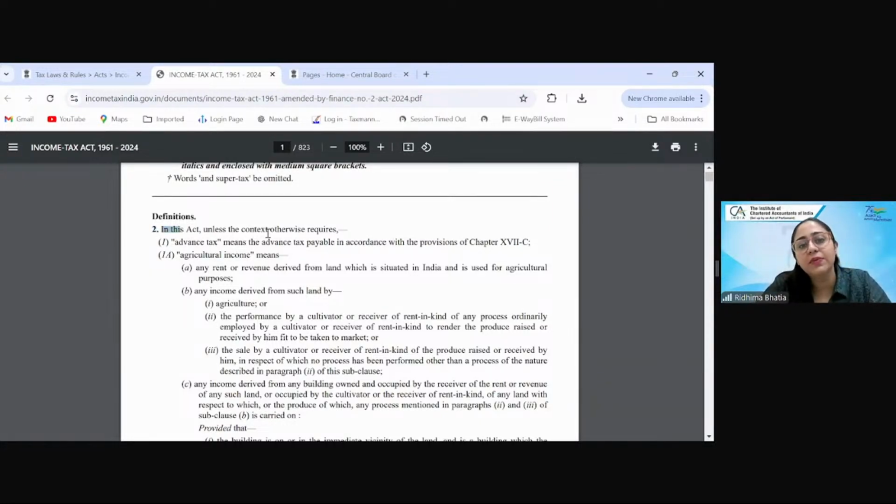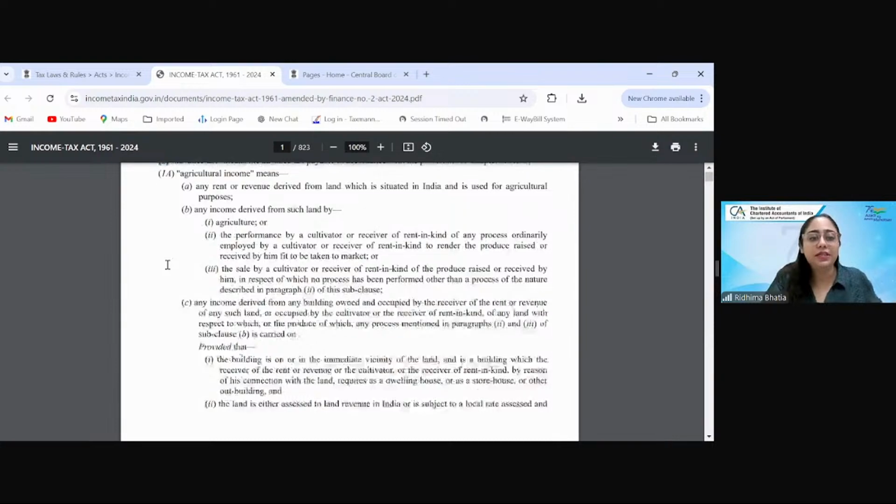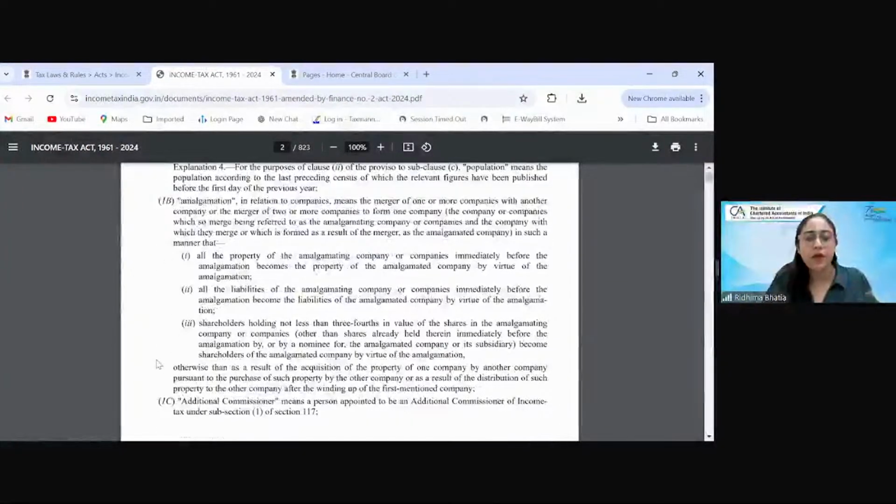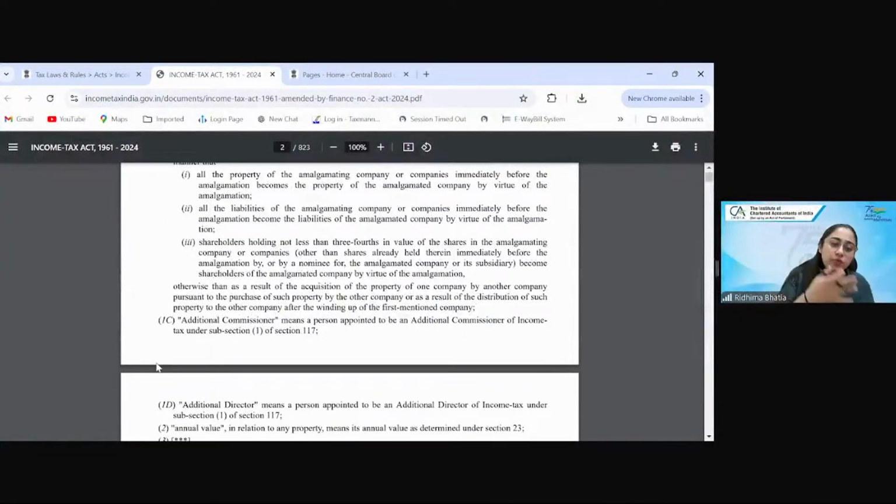अब जैसे this is starting with the general understanding के unless otherwise stated. तो सेक्शन 2 में सबसेक्शन 1 नहीं है because subsection 1 and subsection 1 are not interrelated, they are independent. 1 में advanced tax का definition है, 1A में agricultural income का definition is there. So there is no interdependency that to understand 1A I have to first read 1 or to understand say randomly 1C I have to first go through what is written in 1, 1A, 1B, 1C.